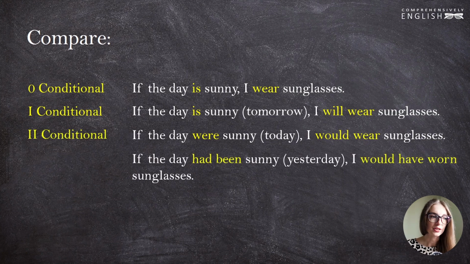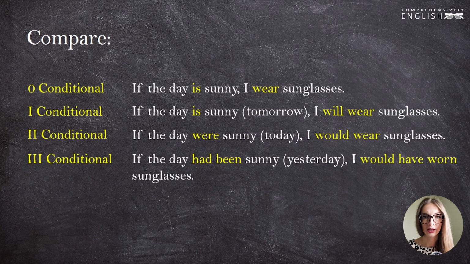And if the day had been sunny yesterday, I would have worn sunglasses. That's the third conditional. The first two sentences speak about something real. Zero conditional tells us what I normally do. If the day is sunny, I wear sunglasses. That's a fact. The second sentence, which is the first conditional, if the day is sunny, I will wear sunglasses,